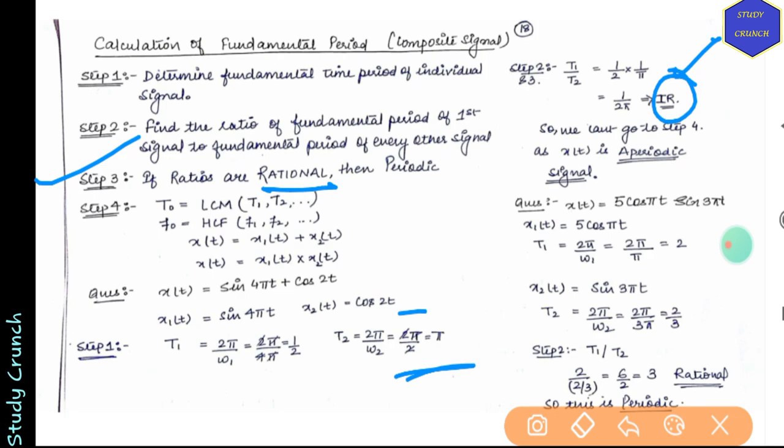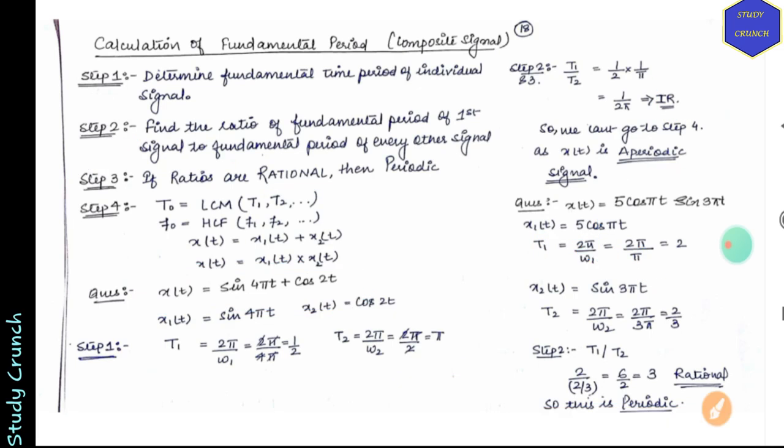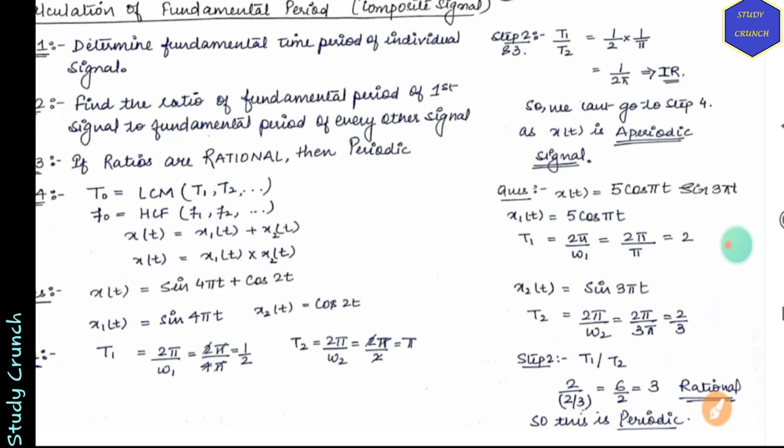So this is an aperiodic signal. So x(t) is aperiodic. Fine. Now let's move on to the second example.